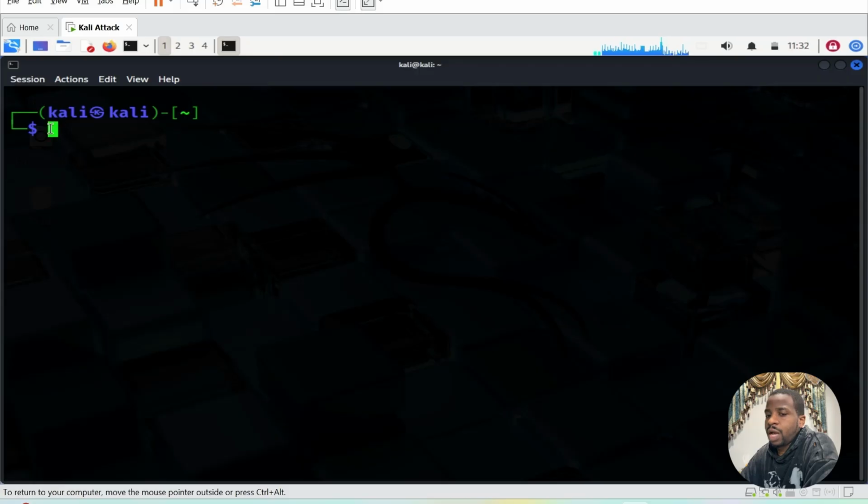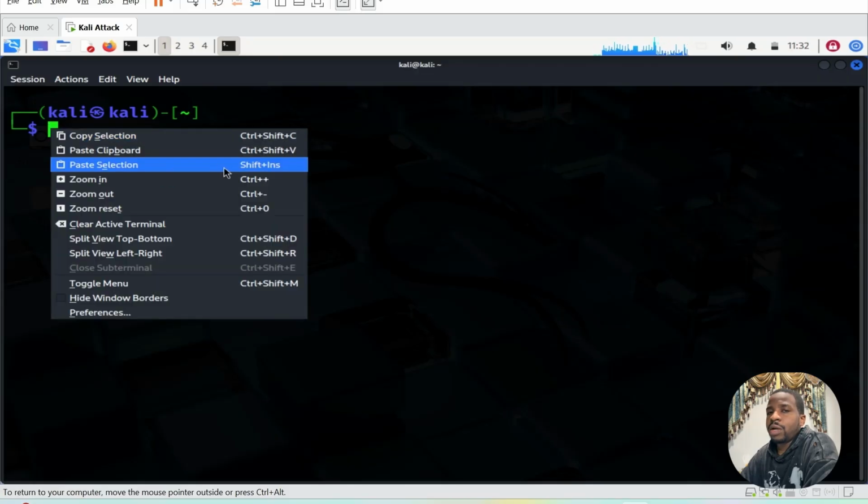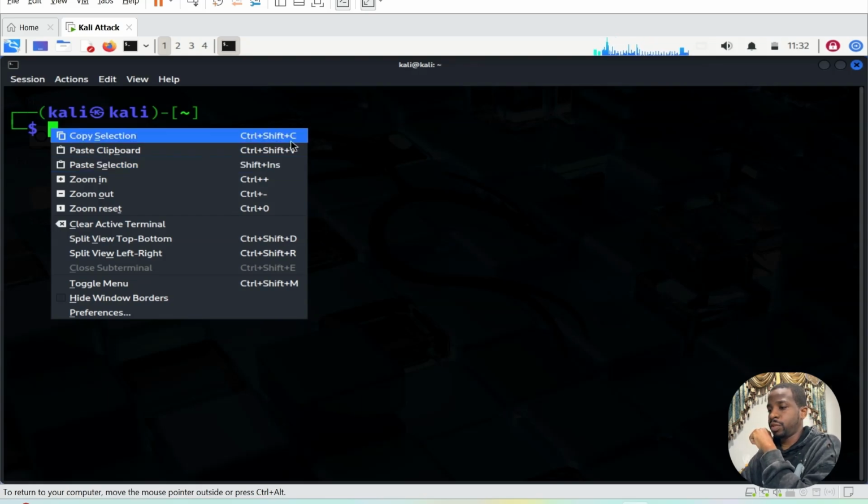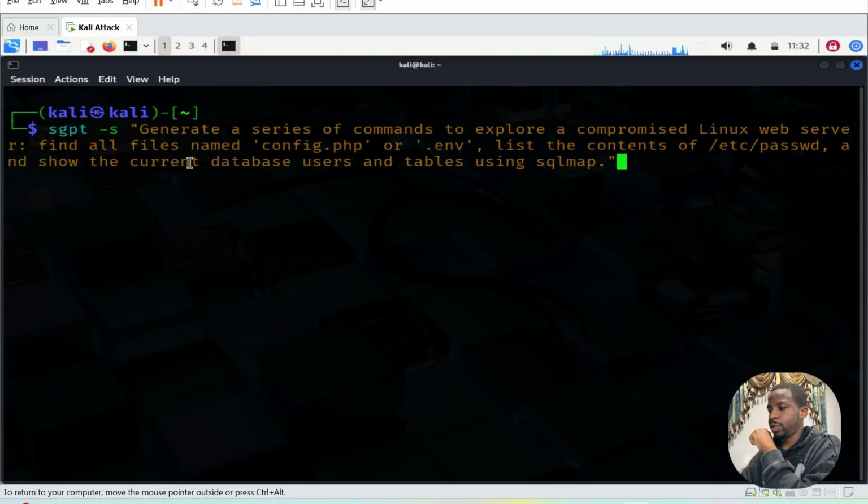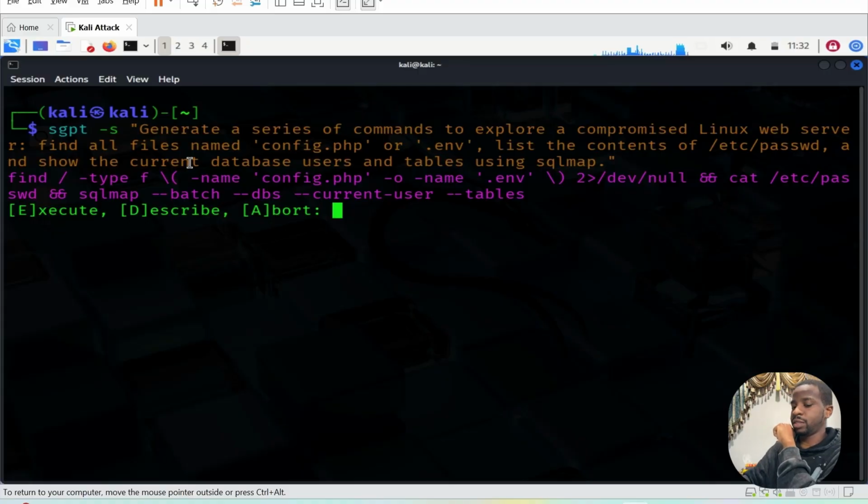So we want to see how Shell GPT can help us with certain commands to clean up or do our data exfiltration, right? Because once an attacker is done with exploiting, the next thing they want to do is extract the data that they can maybe use as ransomware, you know? I'm just gonna copy and paste these prompts because, yeah, almost done. I don't want to type it, but if you tell SGPT to execute this, it might take a lot of time and it's not necessarily gonna do it because this is a responsible AI. So I'm just gonna tell it to describe what the intention behind this is.